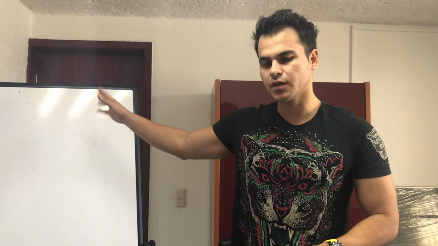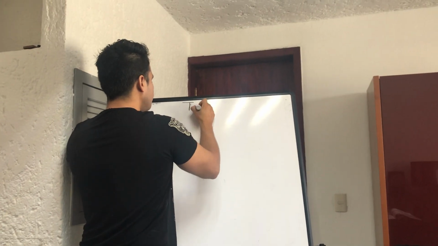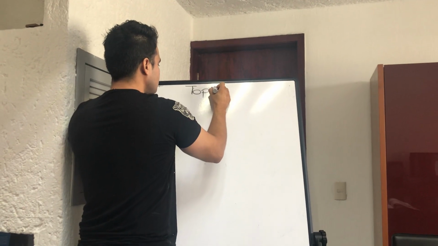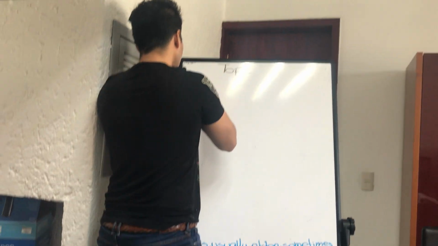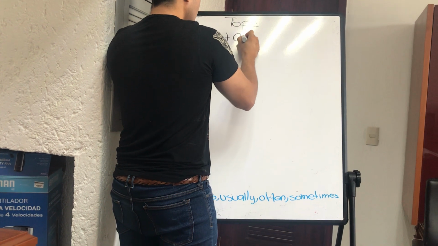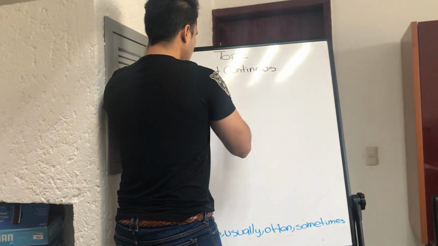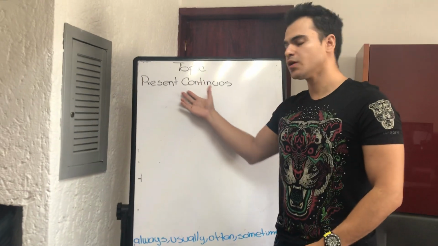So, as I told you before, we are on page 59, and the topic on page 59 is to learn the present continuous, right? I'm going to write the topic on the chalkboard. That is going to be our topic today. Now, that's our topic on page 59, the present continuous, right?